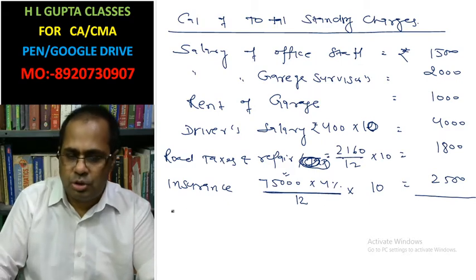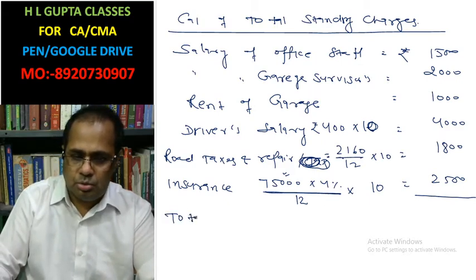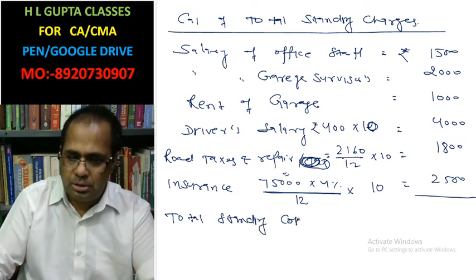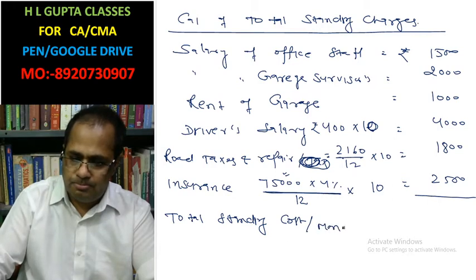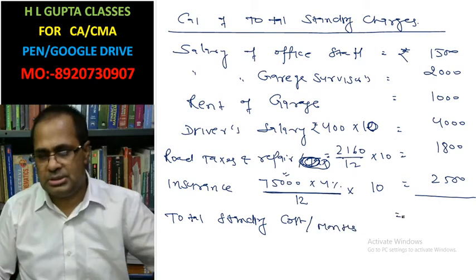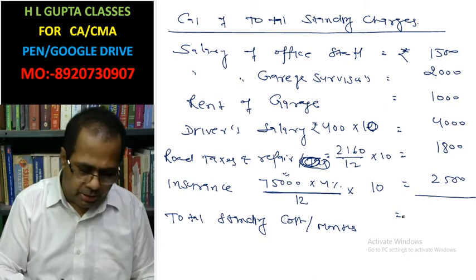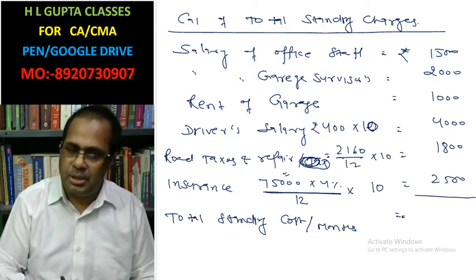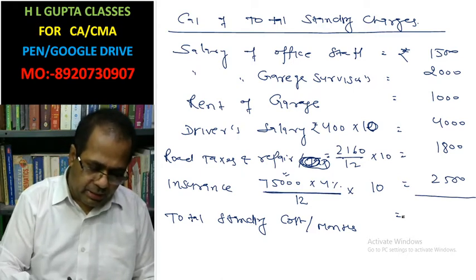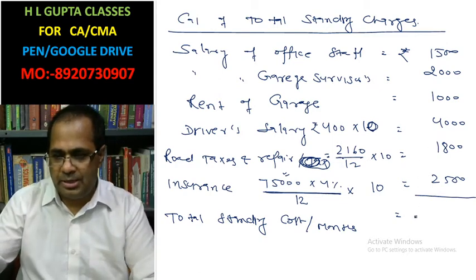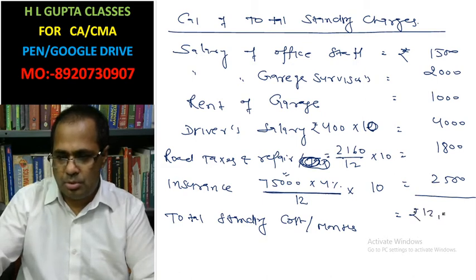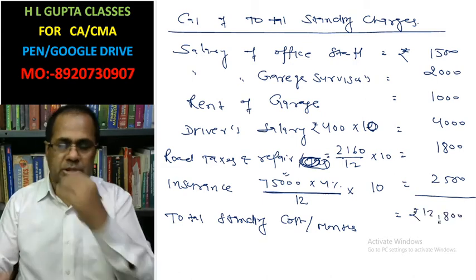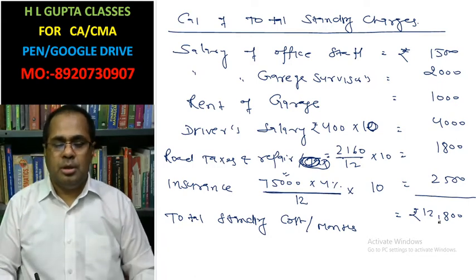Total standing cost per month. Fixed cost per month is how much? 1500 plus 2000 plus 1000 plus 5800 plus 2500, that is 12,800. This is the cost for 1 month.